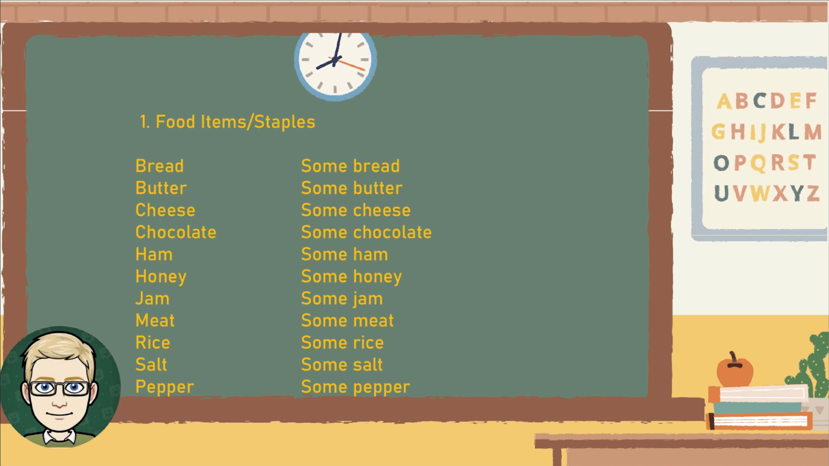Now, let's look at some categories of uncountable nouns. 1. Food items or staples. Bread, some bread. Butter, some butter. Cheese, some cheese. Chocolate, some chocolate. Ham, some ham. Honey, some honey. Jam, some jam. Meat, some meat. Rice, some rice. Salt, some salt.